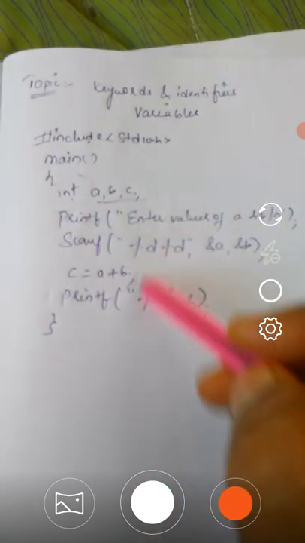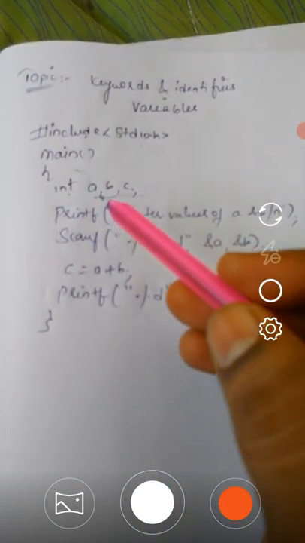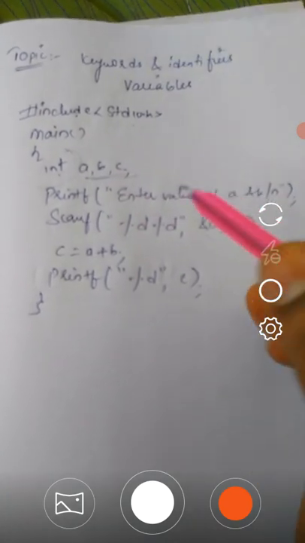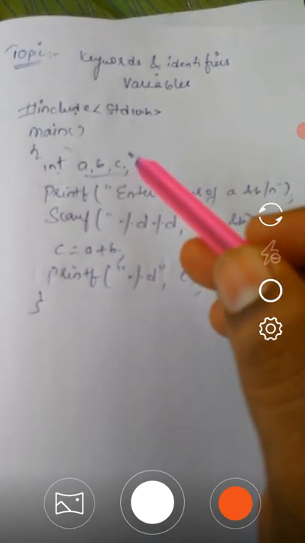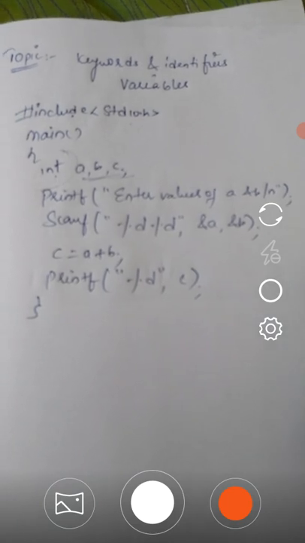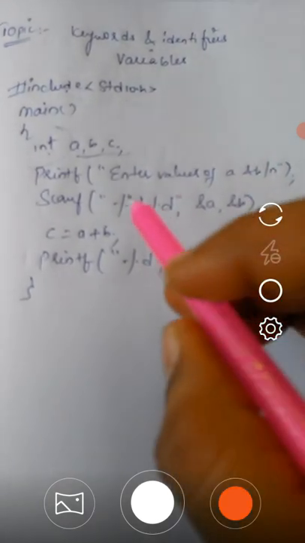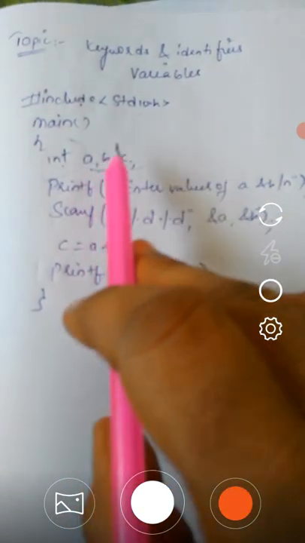In this program, we have identifiers called A, B, and C. We can also call these identifiers variables. Why are we calling these identifiers variables?